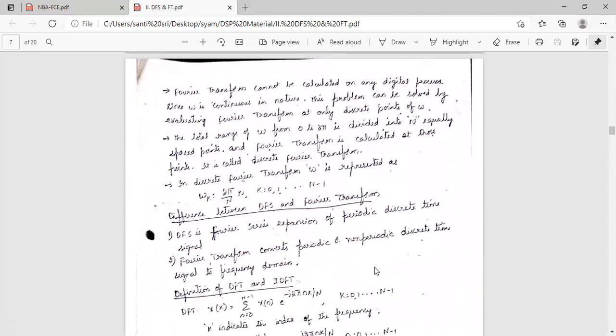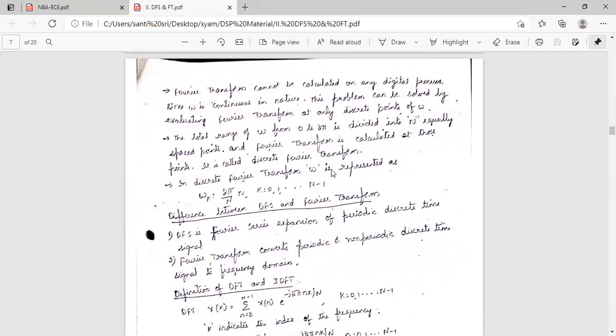So the Fourier transform cannot be calculated on any digital processor, since omega is continuous in nature. This problem can be solved by evaluating the Fourier transform at only discrete points of omega. The total range of omega from 0 to 2 pi is divided into N equally spaced points, and the Fourier transform is calculated at those points. It is called the discrete Fourier transform.